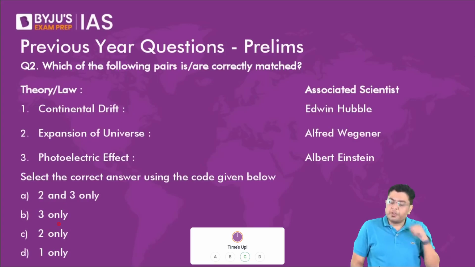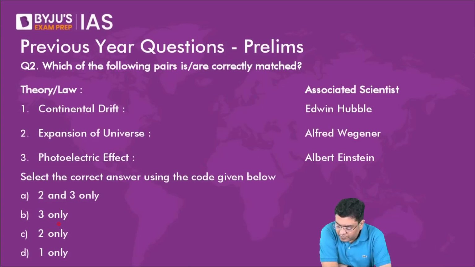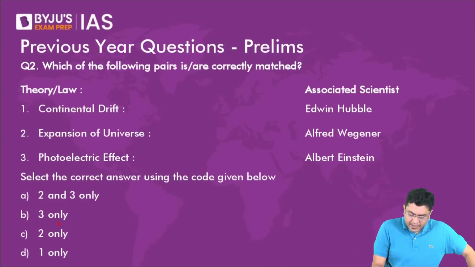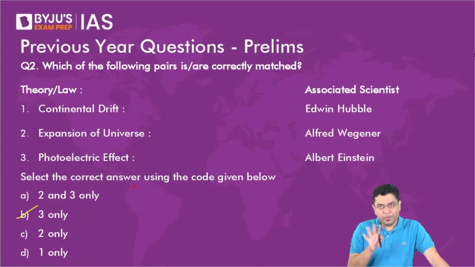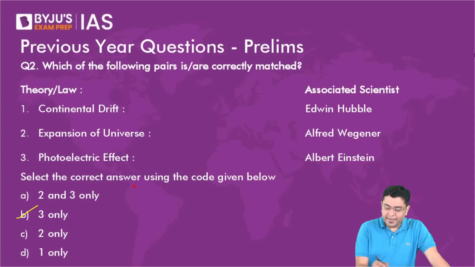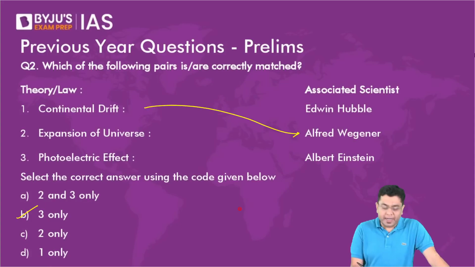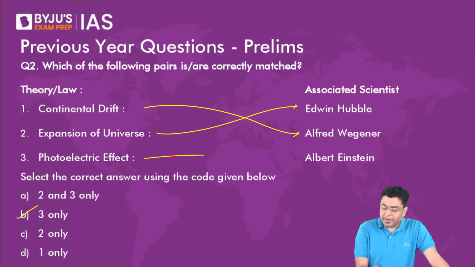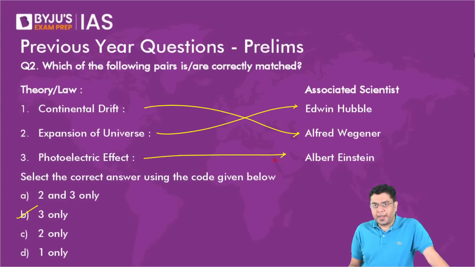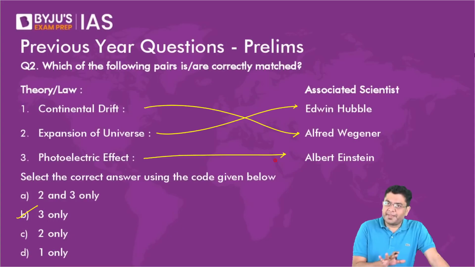Then, which of the following pairs is incorrect? The answer which has been marked is incorrect, and on looking at your name on the leaderboard you'll be disappointed now, because the correct answer was marked incorrectly here. Continental drift was provided by Alfred Wegener. Expansion of the universe was provided by Edwin Hubble. The photoelectric effect was provided by Albert Einstein. So this is basically about the various theories.